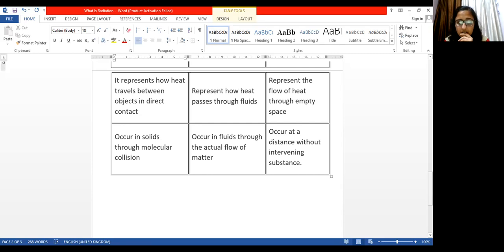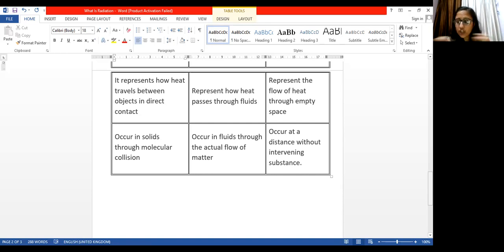In convection, it represents how heat passes through fluids. Third one is radiation. It represents the flow of heat through empty space. As I've already told, radiation can take place in vacuum also. So that is why it represents the flow of heat through empty space.